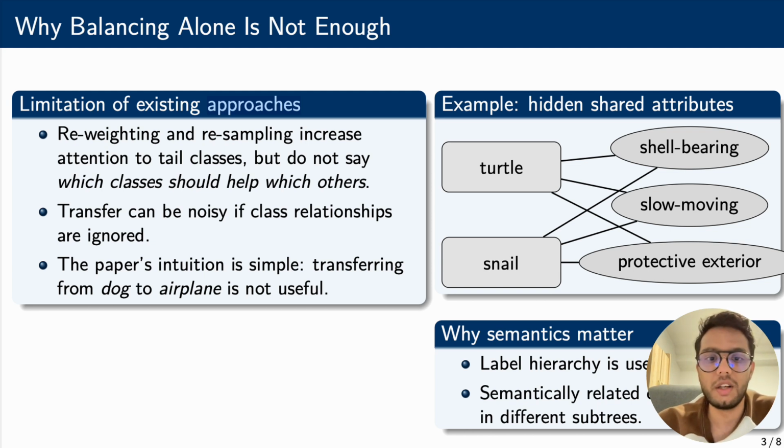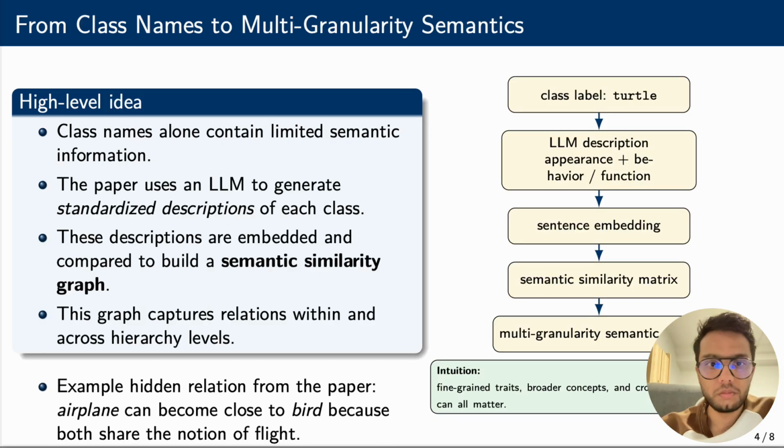This is where semantics enter the story. The authors argue that classes can share useful properties even when they are not neighbors in the label hierarchy. For example, turtle and snail may belong to different branches, but they share traits like being slow moving and shell bearing. So the paper's critique is that balancing alone is too blunt. It adjusts attention, but it does not reason about semantic relatedness.